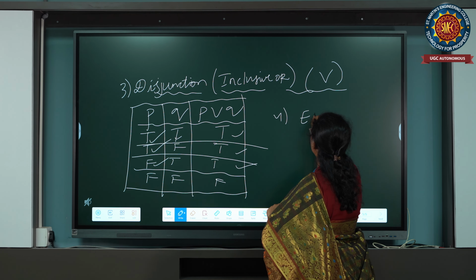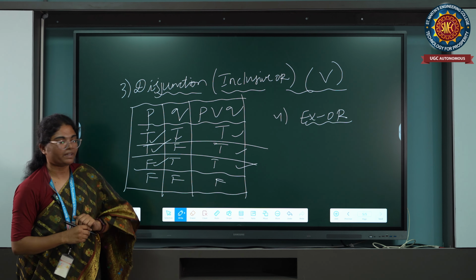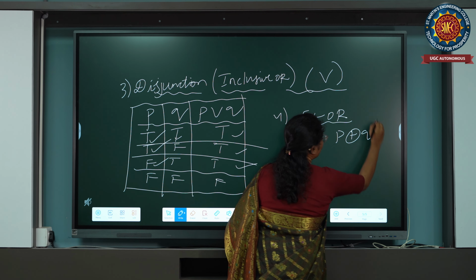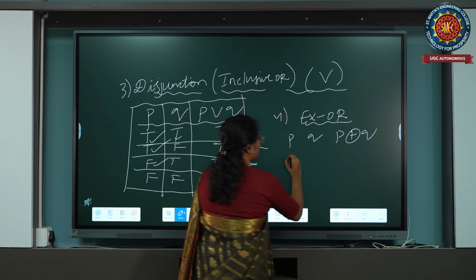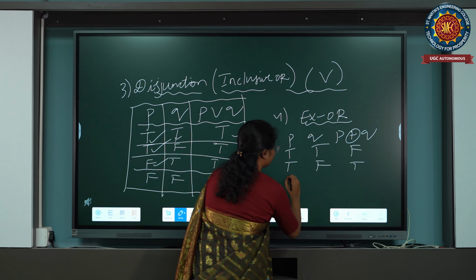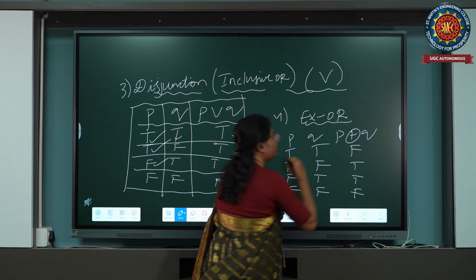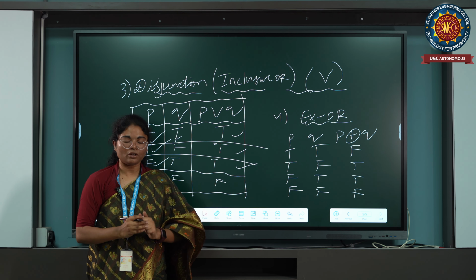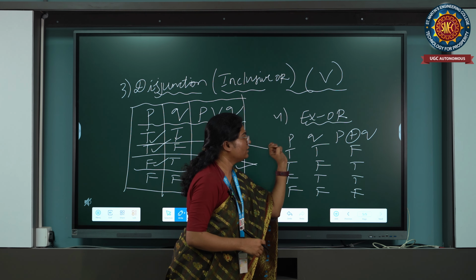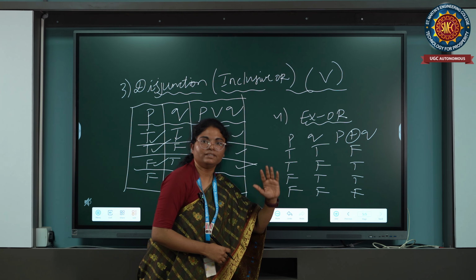Next, the fourth one is XOR, exclusive OR. The symbol is like this. The logic behind exclusive OR is, if both values are the same, the result is false. If the two values are different, then only the result is true. Otherwise it is not possible.